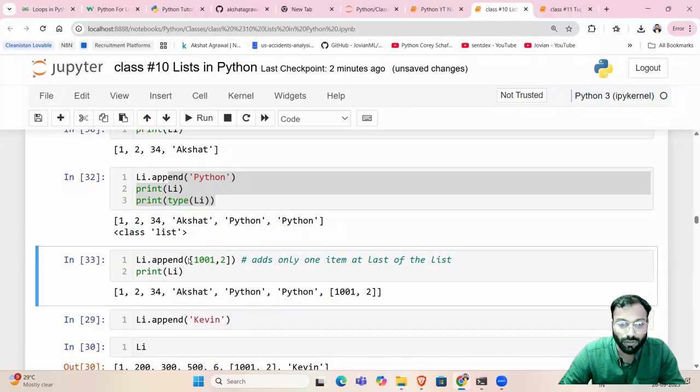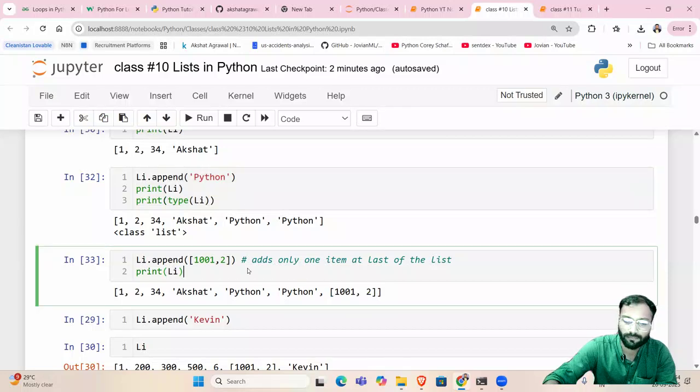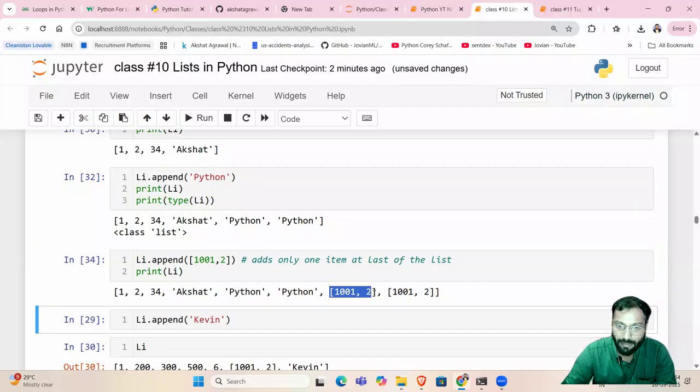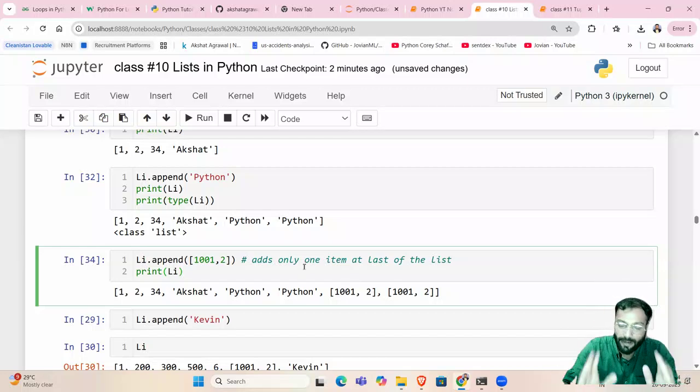But 1001, 2, this is a list. This is one element. Don't get confused. This is a list containing 2 elements, but itself is one element, right? So this has been added at the last of the list. If I run this cell one more time, you will see this element has been added twice, because once when we ran it last time, and once when I ran it now. So nothing big deal, but append is a function which adds one item at the last of the list.